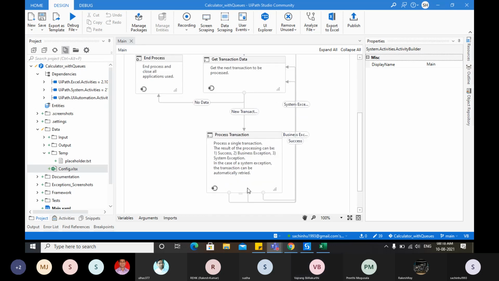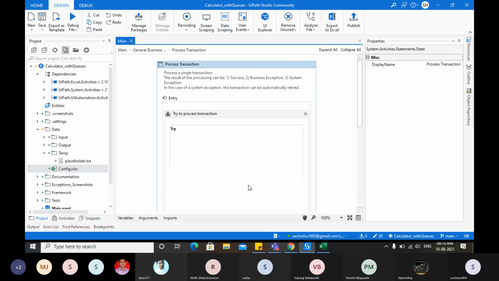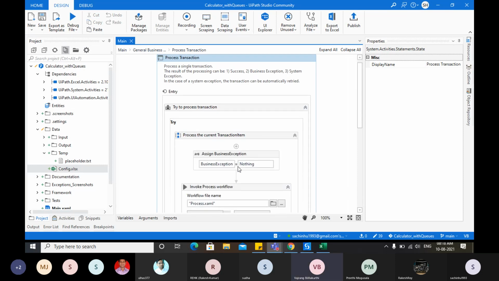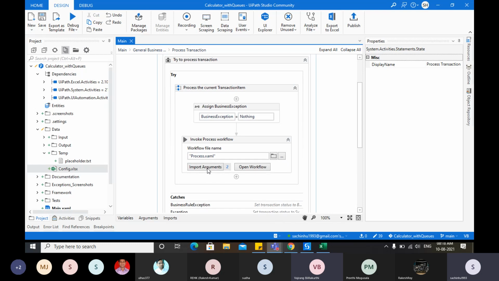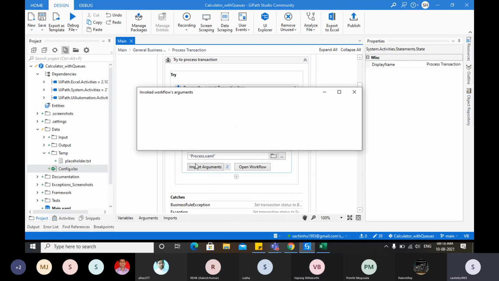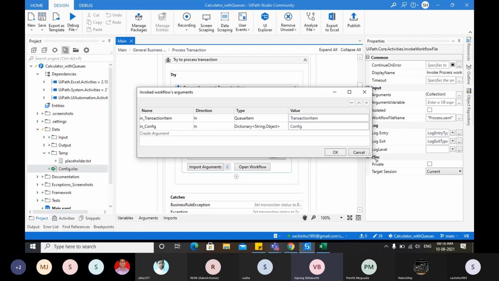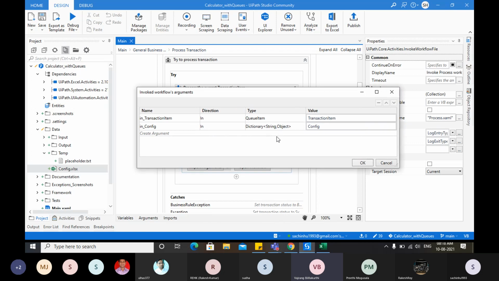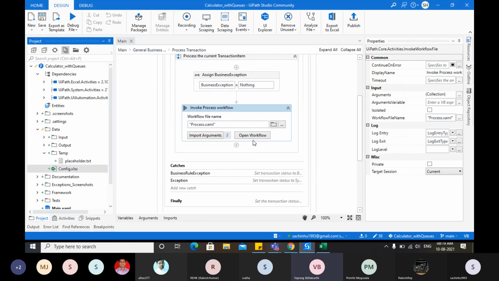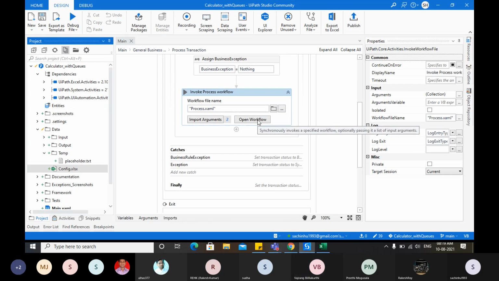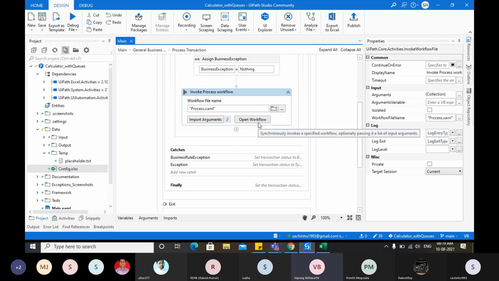Scroll down. Let's go with process transaction and see its arguments. What is the argument of the process workflow? The transaction item, whatever we get, and the config value. These are default. Now, can you go to the process workflow and open it?